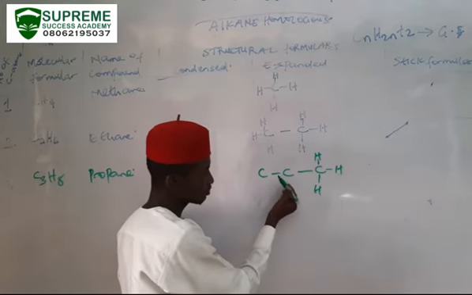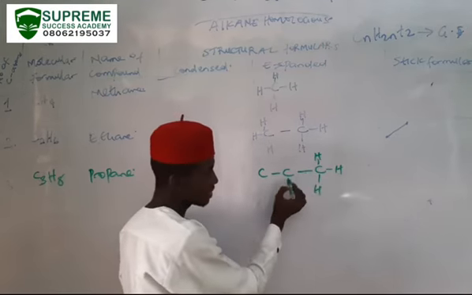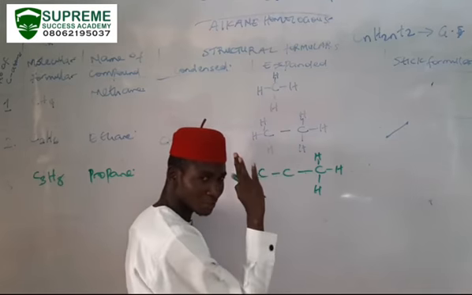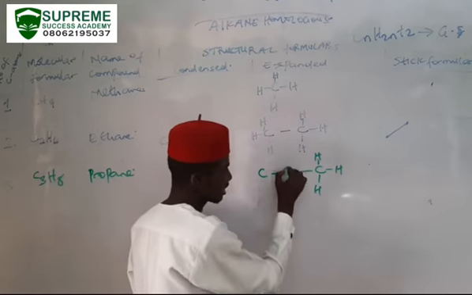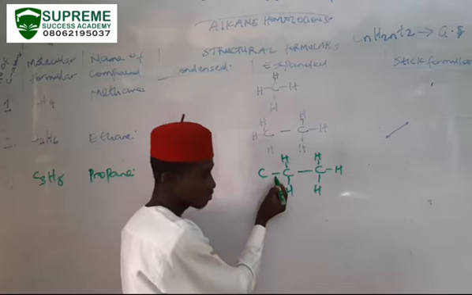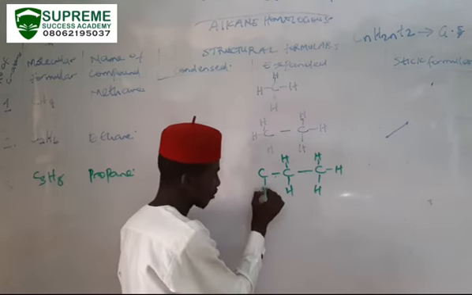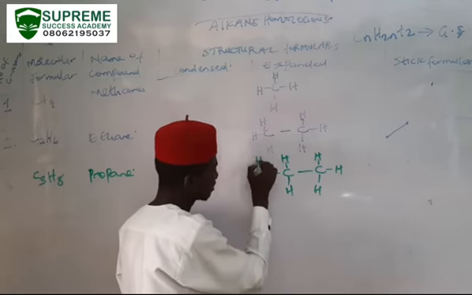This has how many bonds? 1, 2. Remaining how many? Remember, carbon should be having 4. So I have 1 and 2. This has how many? 1. Remaining how many? 1, 2, and 3.